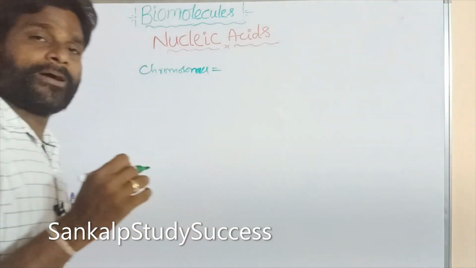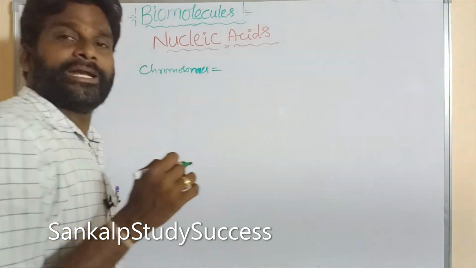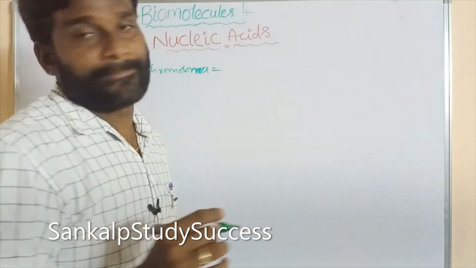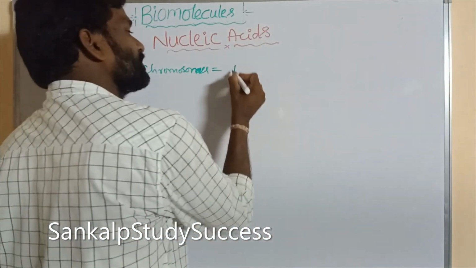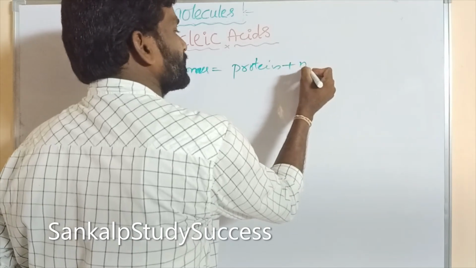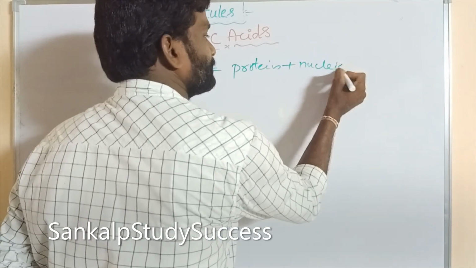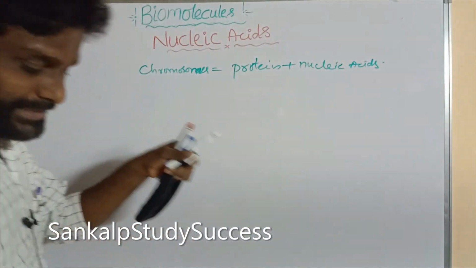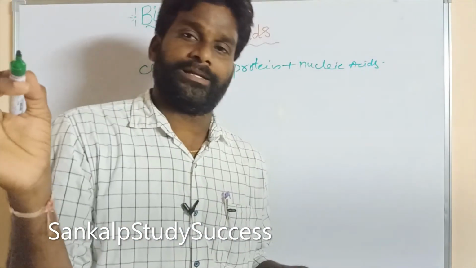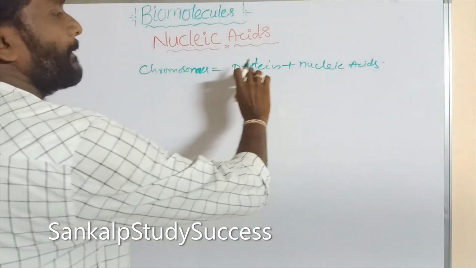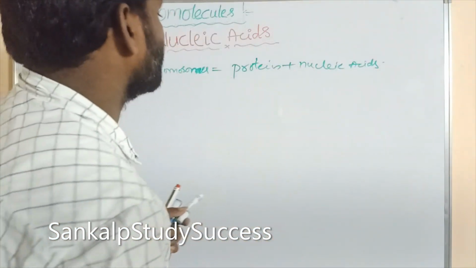Chromosomes are made up of proteins and another biomolecule, nucleic acids. So chromosomes equal proteins plus nucleic acids, and they are present in the nucleus of the living cell.